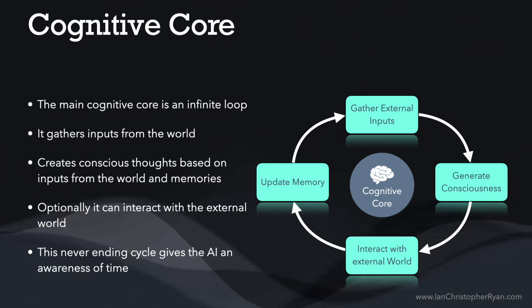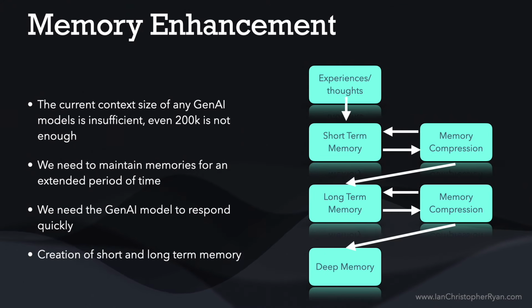It is also able to interact with the external world if it so wished. So when it's thinking about things, it can think, do I want to say something out loud? And it can decide if it wants to do that. It doesn't have to. So the memory side of this, there are limitations to current Gen AI models. They currently have very large contexts of up to 200K, but that's not going to be enough. If you are trying to capture everything about the environment, everything about every interaction this AI has ever had in the past, 200K is just not going to be big enough.